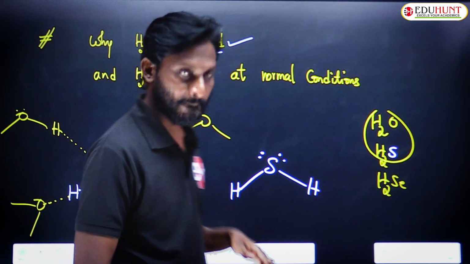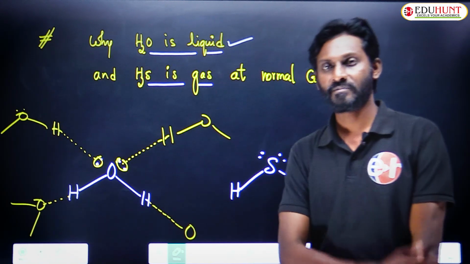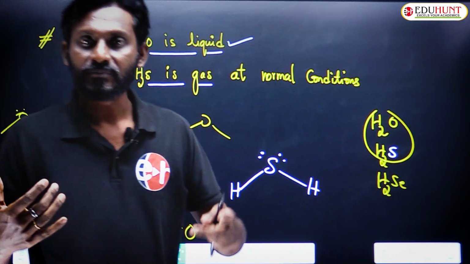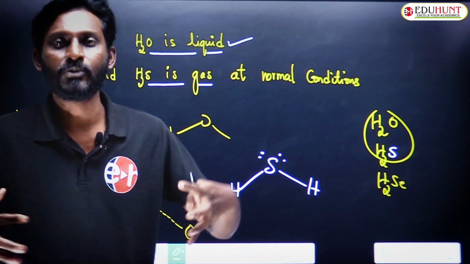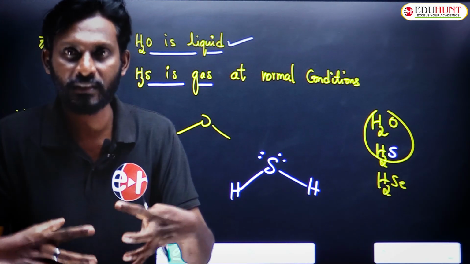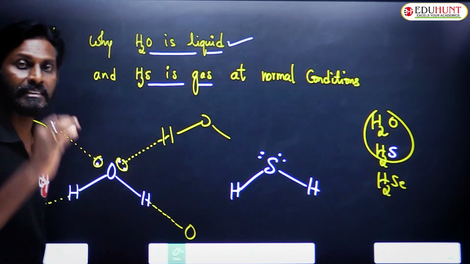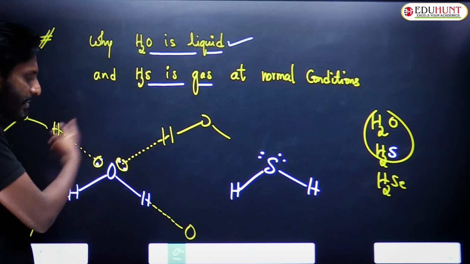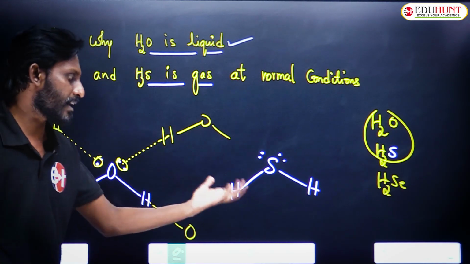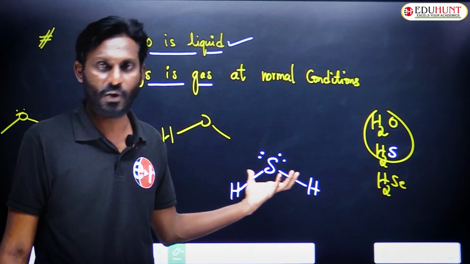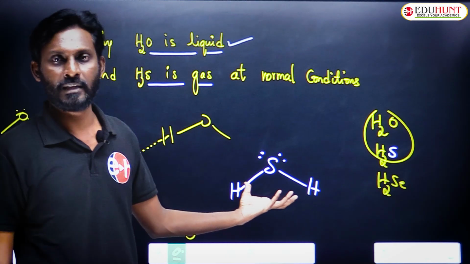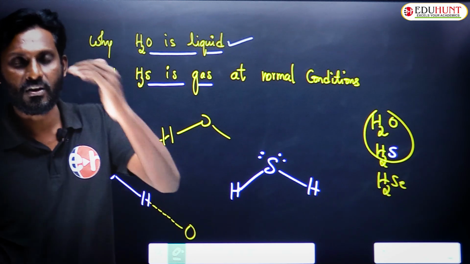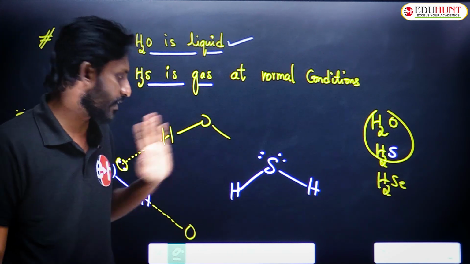Because of this association, water molecules exist in groups. That means water exists in the liquid state because of these intermolecular attractions called hydrogen bonding. And that kind of intermolecular attraction is not present in H2S, because hydrogen is present not on nitrogen, oxygen or fluorine, but on sulfur.